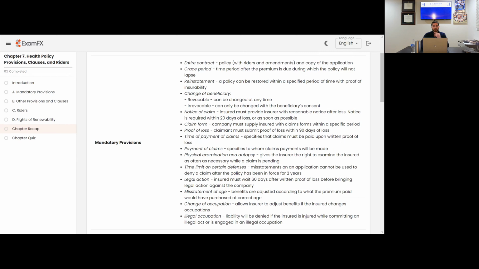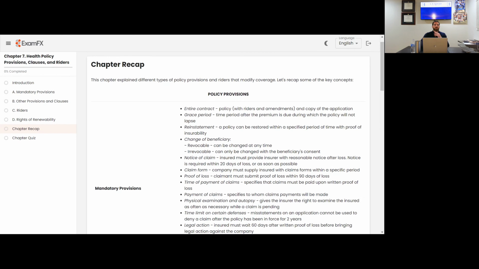But other than that, most of it should overlap quite a bit with something that you've already learned, whether it's the life insurance portion or the previous chapter, chapter recap number 6, where we talk about the different types of health insurance policies. A lot of this information should start to overlap and give you a lot of confidence whenever you do take that test. It's like, hey, I've seen this 100 times before. I've taken all the chapter quizzes, and I have a really good understanding of different types of policy provisions, clauses, and riders.